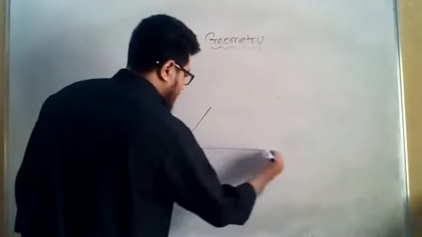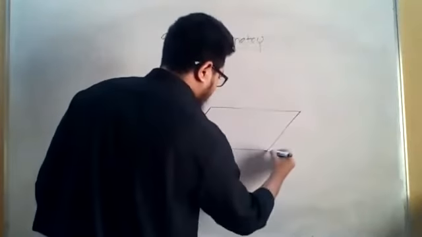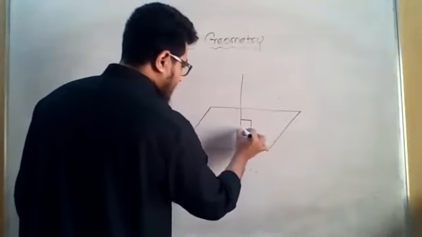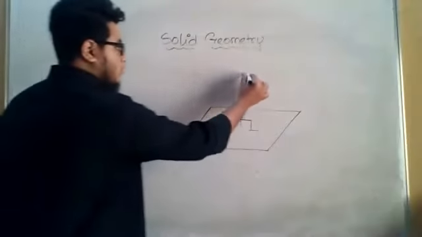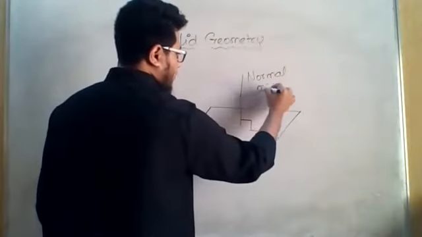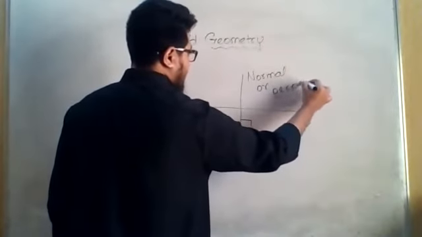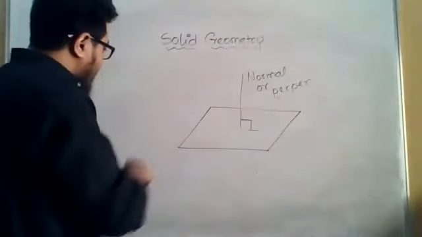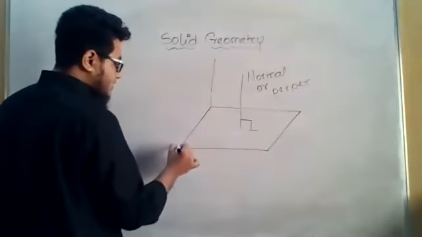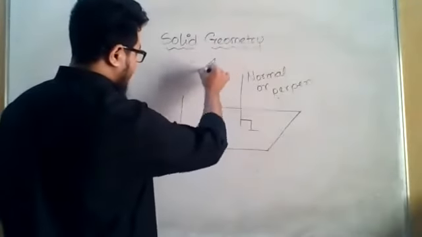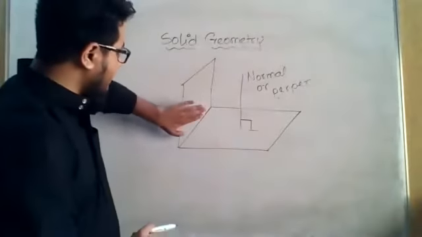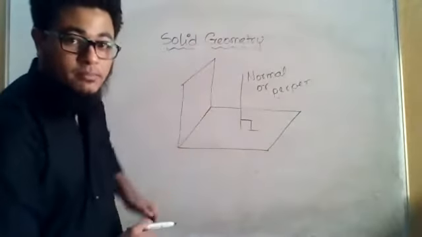Okay, let us say this is a surface. If I draw a line which is perpendicular to this surface, then this is normal, not abnormal. Okay, normal, or we can say perpendicular line. Okay, but what if this is a surface, right? With this I keep another surface perpendicularly. Can you imagine that this is a surface and I have kept another surface here perpendicularly?